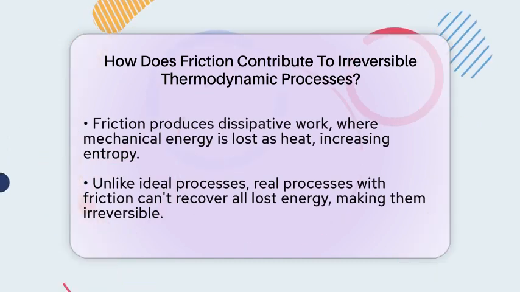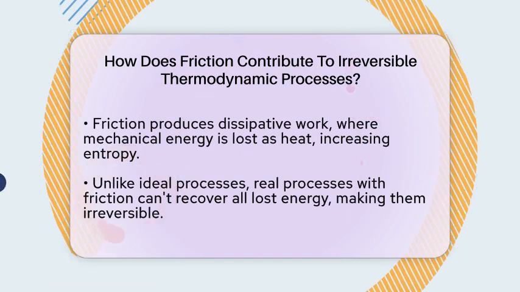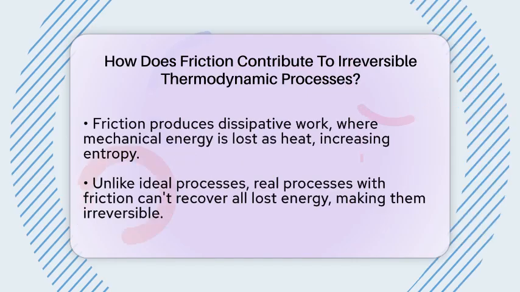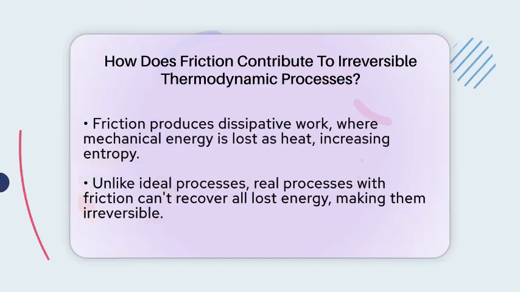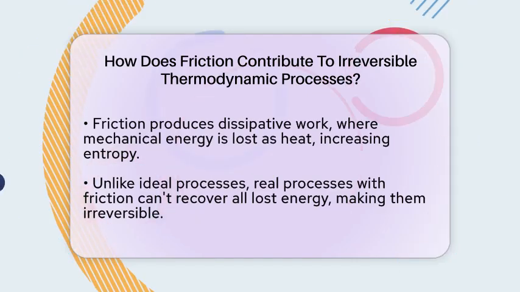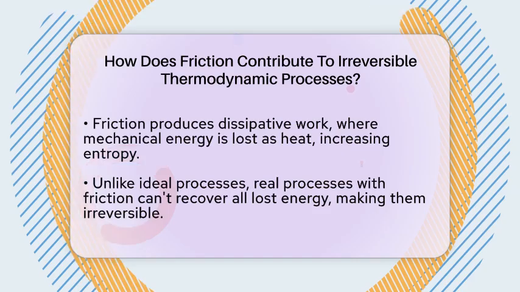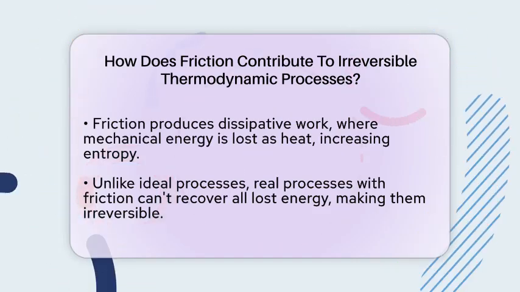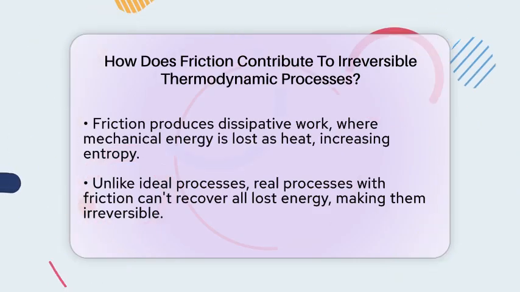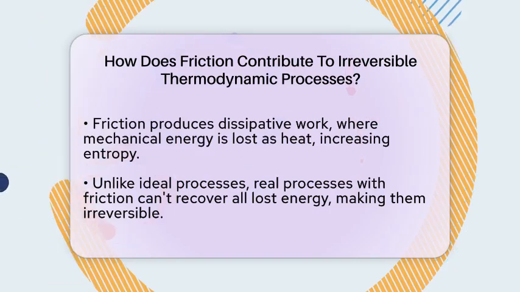Friction also causes what we call dissipative work. It's when mechanical energy is lost as heat. Unlike ideal processes where energy is conserved and can be fully recovered, friction always produces entropy. It spreads energy out in a way that can't be reversed naturally.